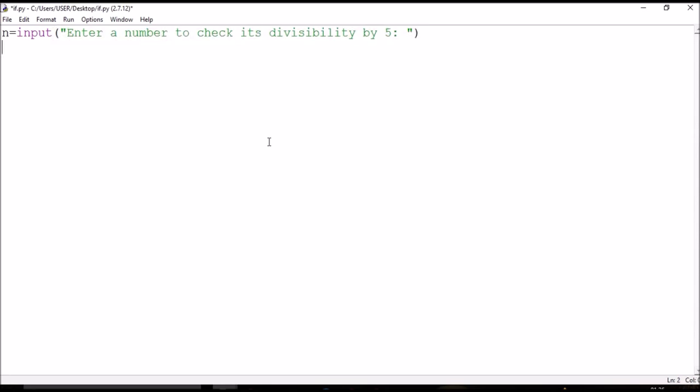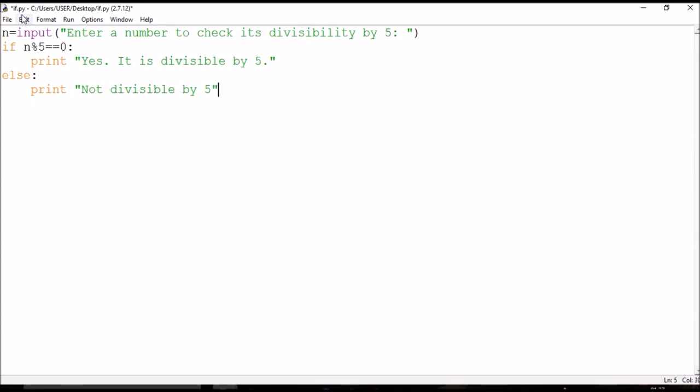To perform this activity, we can simply use if statements like if n mod 5 is equal to 0, then print yes it is divisible by 5, else print not divisible by 5.